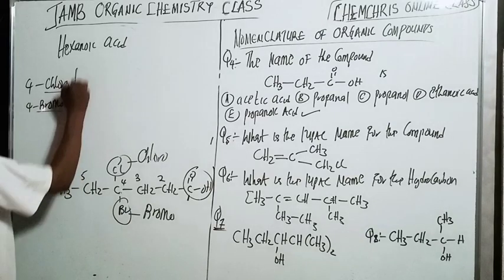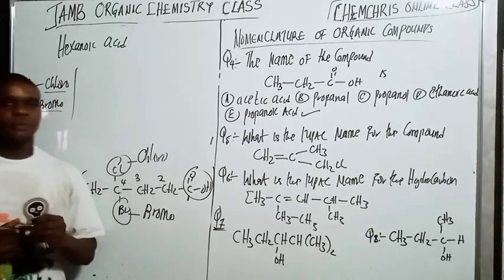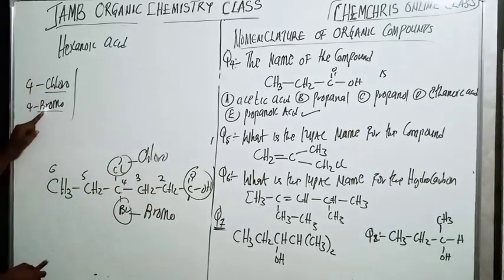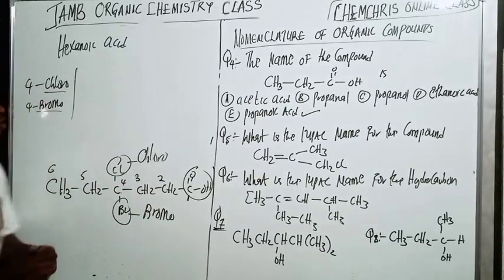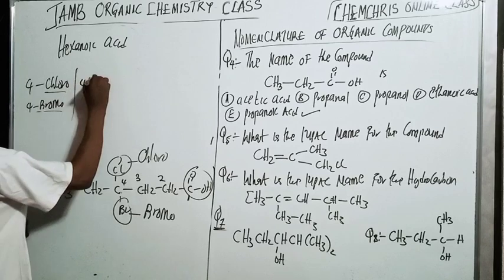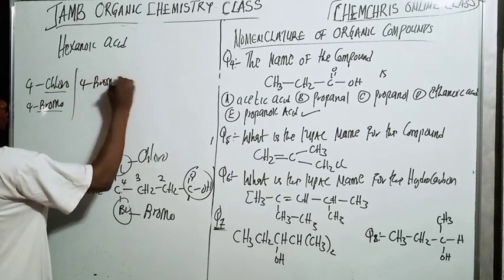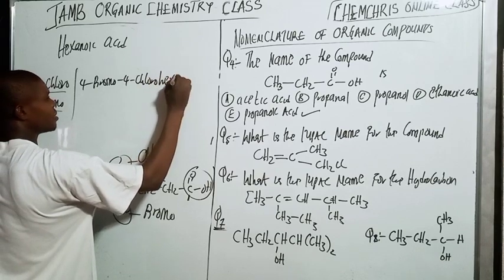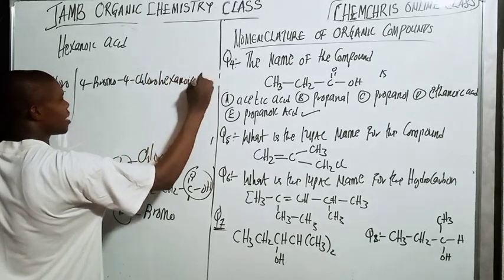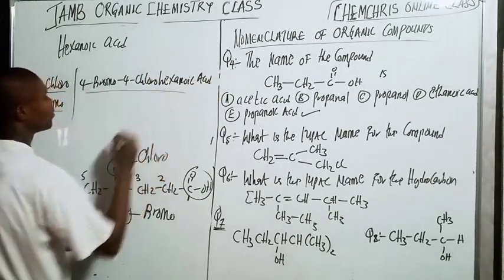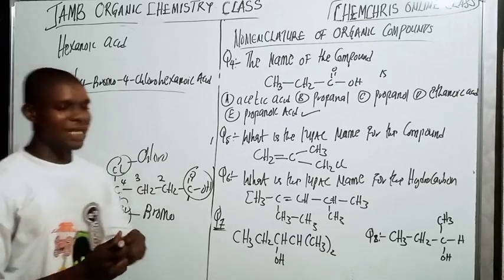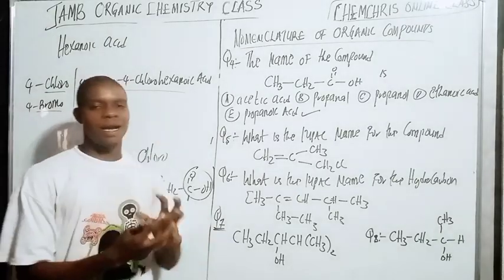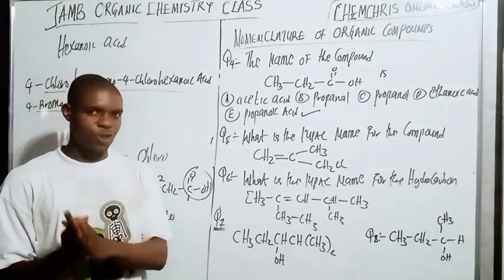Now, how do you arrange it? Remember, when you're naming, you must arrange substituents alphabetically. B will come before C in alphabetical order, right? So it will be 4-bromo, 4-chloro, ethanoic acid. Just 4-bromo, 4-chloro, ethanoic acid. That is the name. So these are the names, with the carboxylic acid functional group. Do you understand?